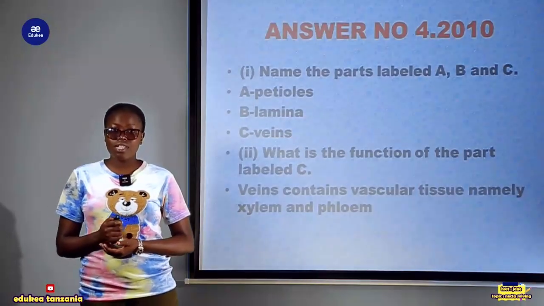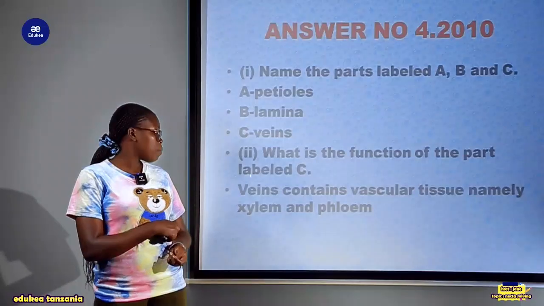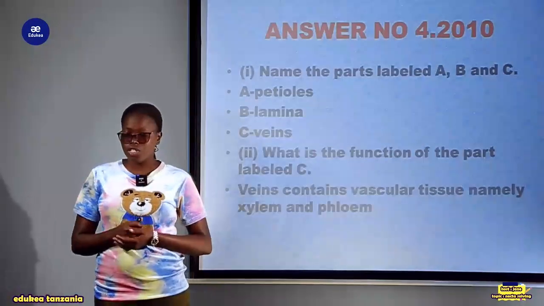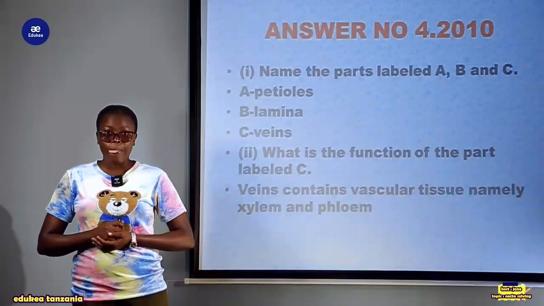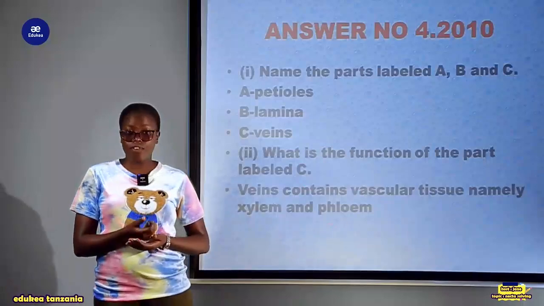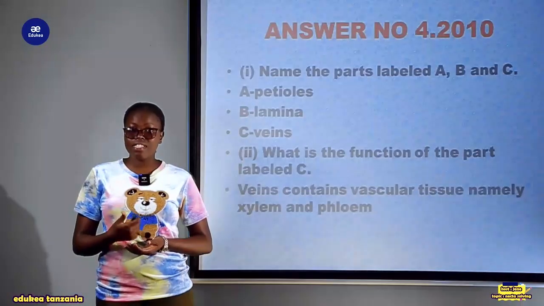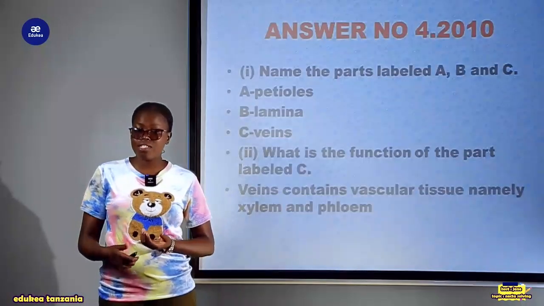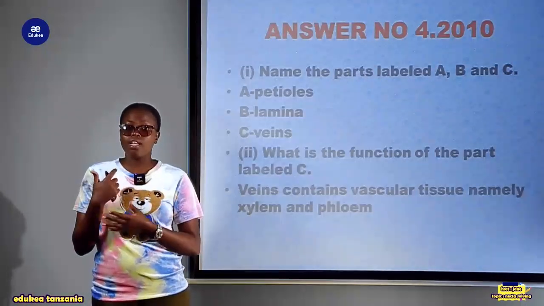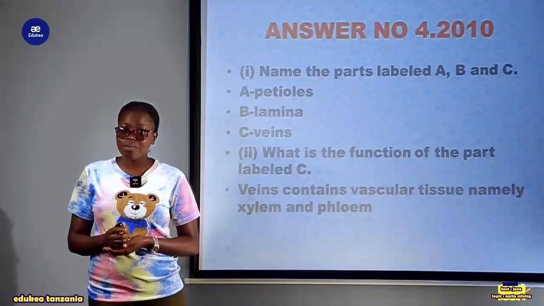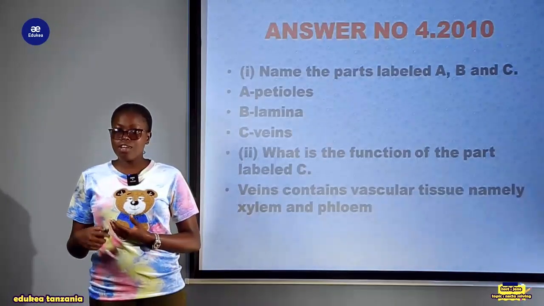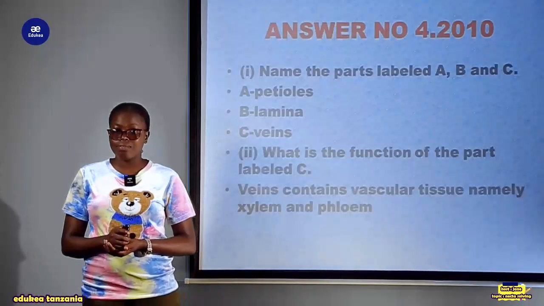The question Roman 2 states: what is the function of the part labeled C? The part labeled C is the veins. So what is the function of the veins in the plant? The veins contain the vascular tissue, namely the xylem and the phloem. As I've already explained, the xylem transports water and mineral salts to various parts of the plant, and the phloem transports the manufactured product, the food, from the storage organ to different parts of the plant.